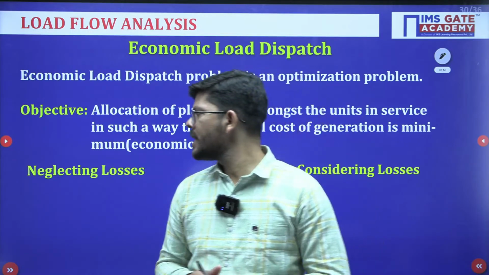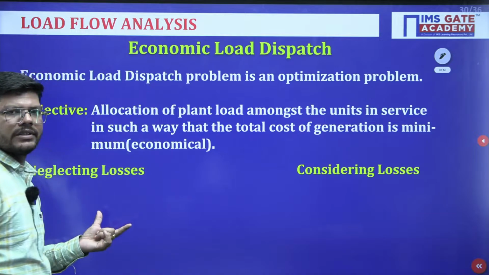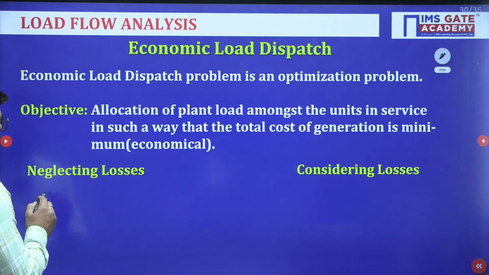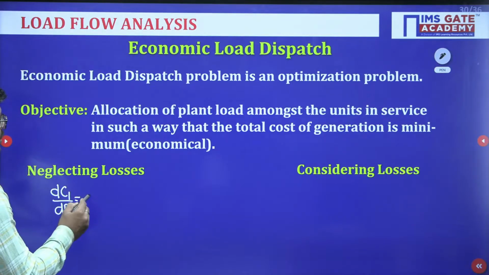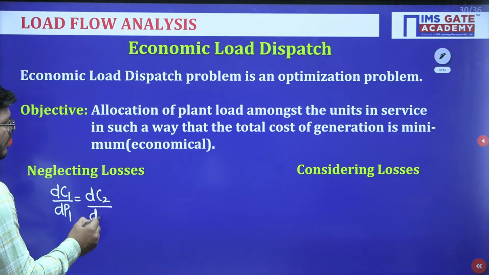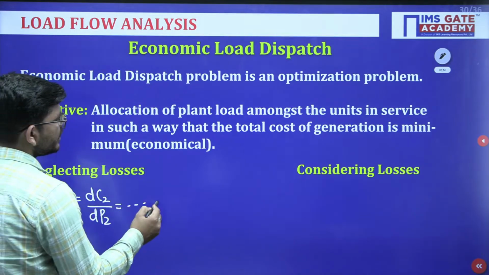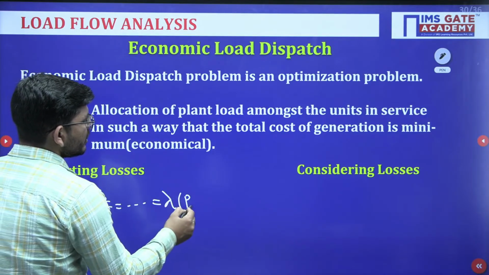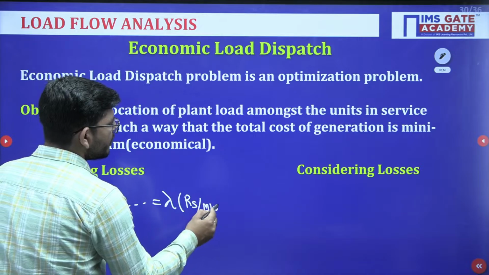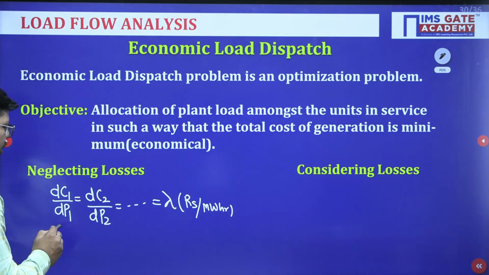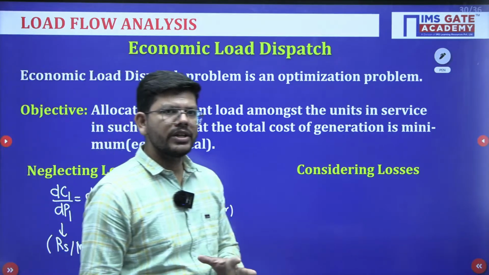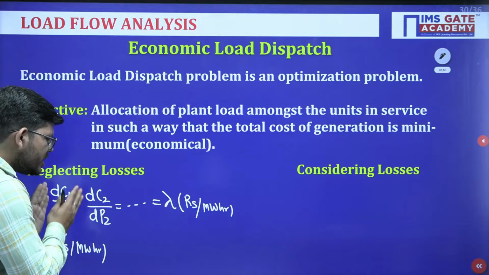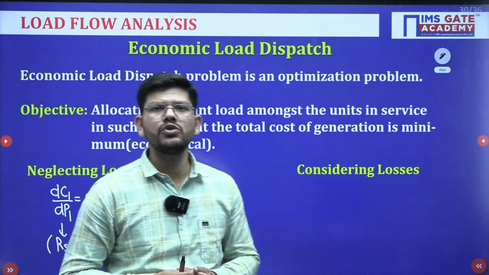Very easy. Okay. Now in the ELD problem there are two cases: considering losses, neglecting losses. So the incremental cost of production dC1 upon dP1 of one generator, similarly of the other generator, similarly of the n-th generator, should be equal to lambda. Okay. Lambda is the Lagrangian multiplier, rupees per megawatt hour is its unit, and rupees per megawatt hour is the unit of these as well, and these are known as incremental cost of production. Okay. So what it is saying is that all the generators' incremental cost of production should be equalized.